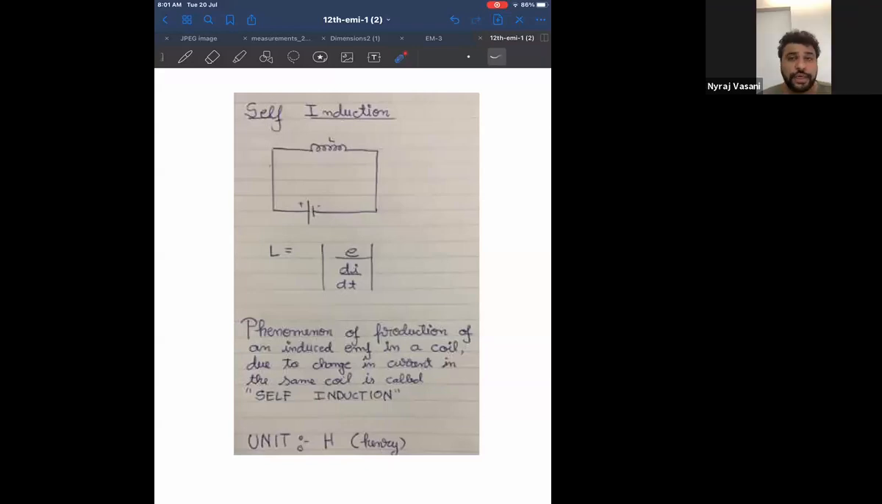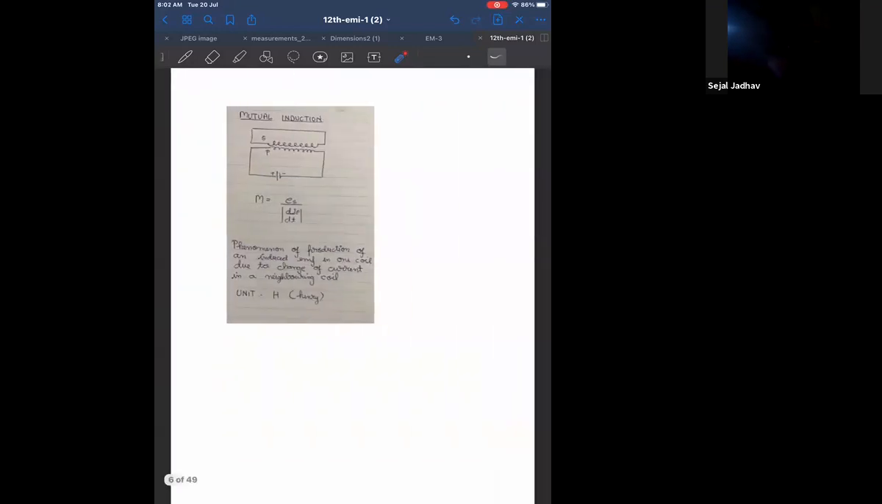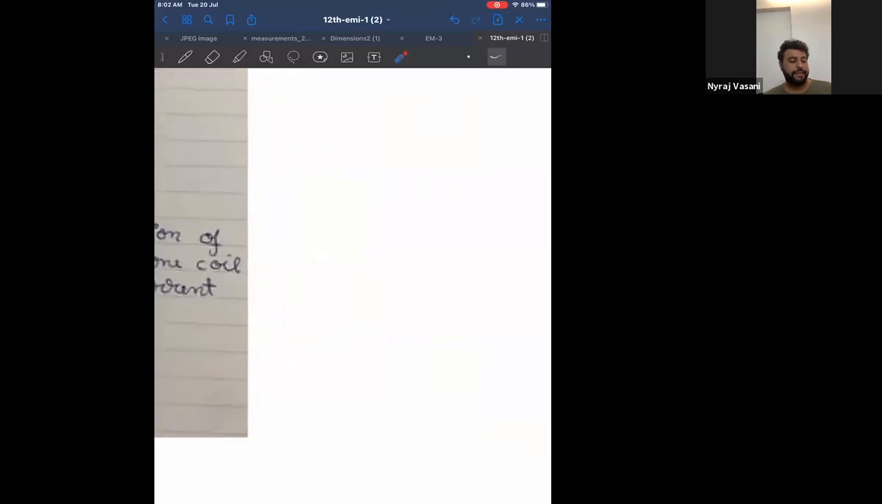Eddy current in the flowchart. Yeah, like you said in between, but I was not able to hear you. Okay, I'll tell you how to remember it easily. I'll do it here. See here.